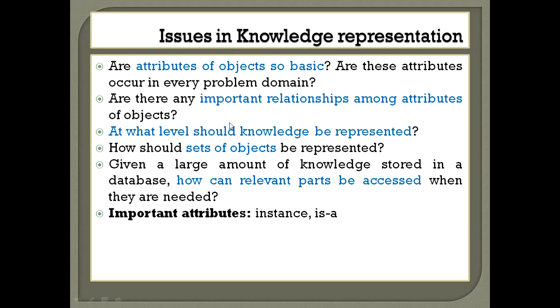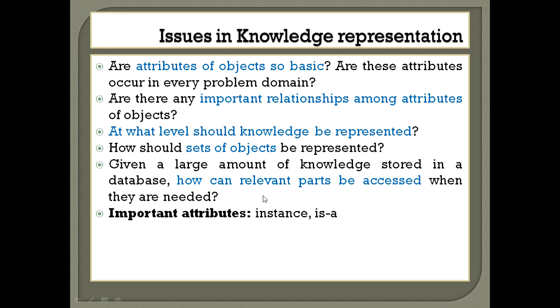And other issues may be that the attributes may be common to many of the objects, so that may cause redundancy, and you need to consider the important relationships among attributes of objects. If there are missing relationships, then that will cause problems. You need to take care of that. And at what level are we going to represent knowledge, whether at the symbolic level or the knowledge level, that has to be considered. How many objects you are going to involve in the relationship for describing knowledge, that also you should take care of.